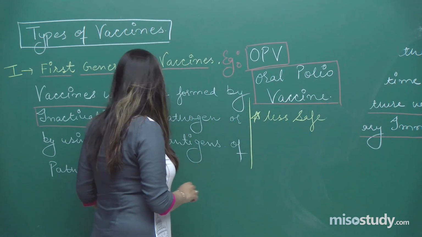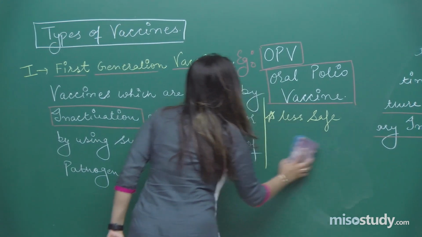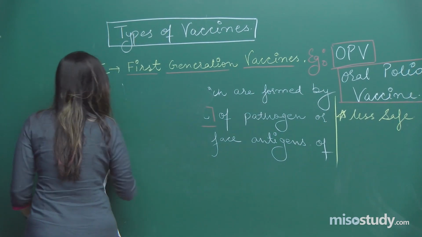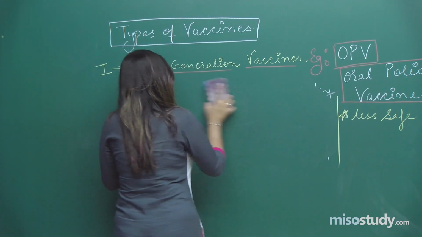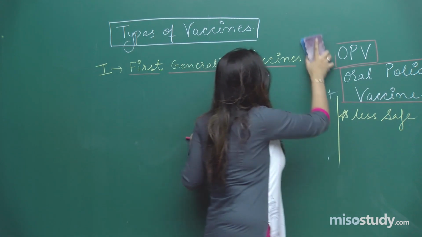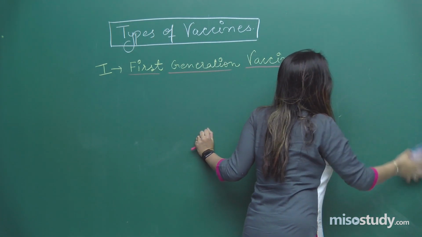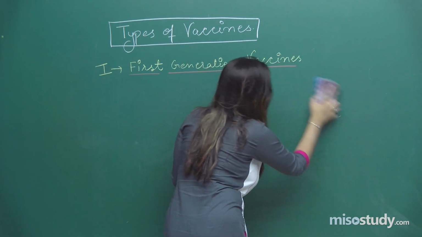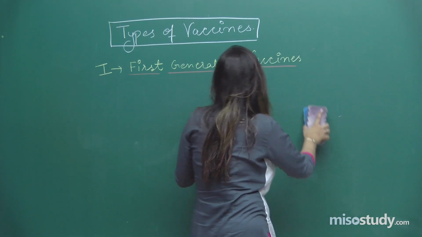Now, we will be talking about the second generation vaccines. In the lower classes, you must have studied about recombinant DNA technology and genetic engineering. Hope you all know about recombinant DNA technology and genetic engineering.